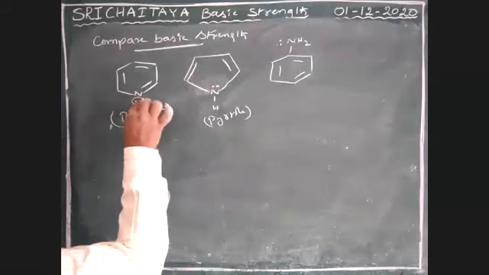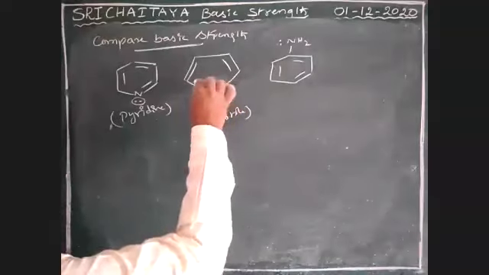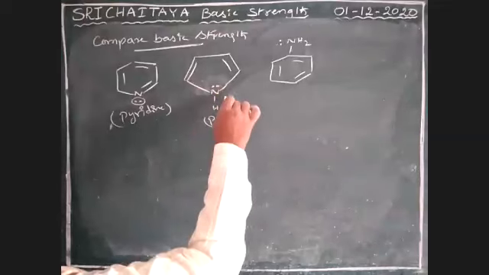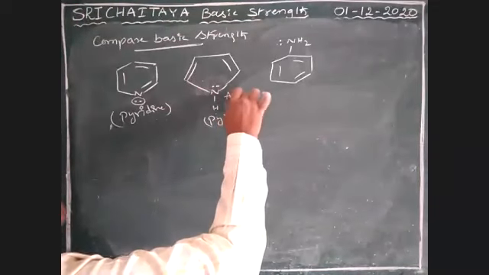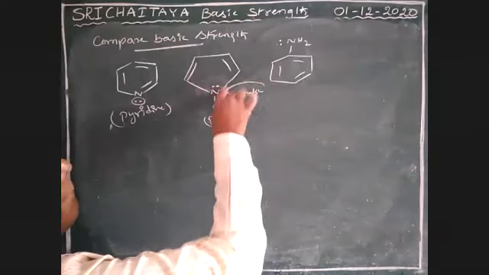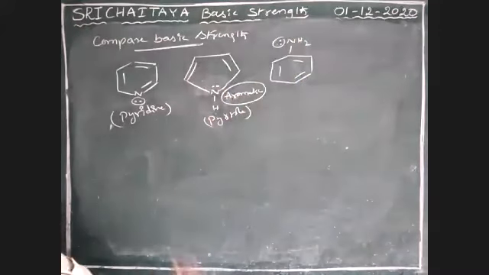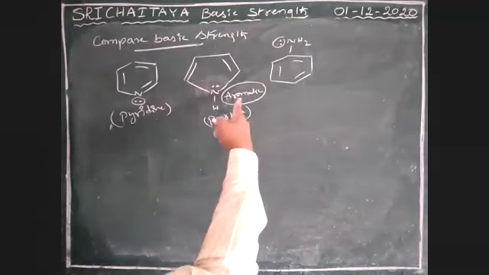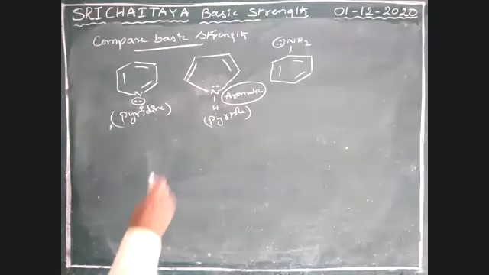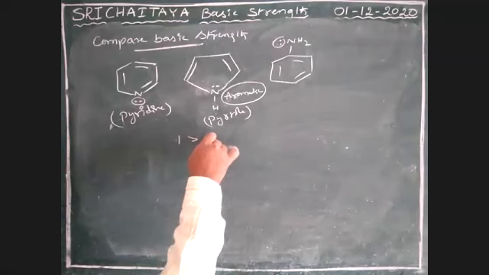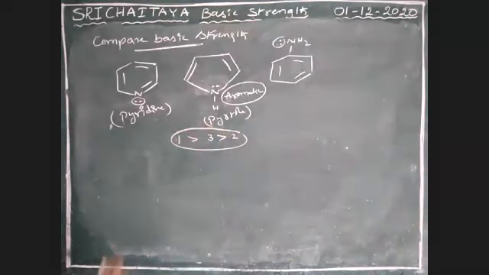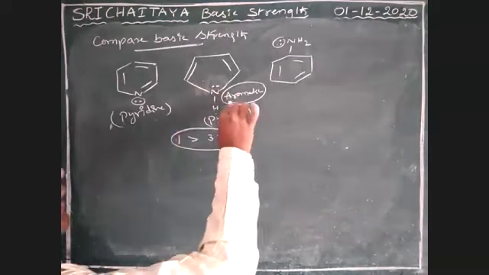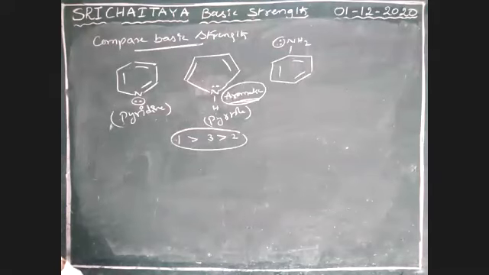Boys, this lone pair is not in resonance, but this lone pair is in resonance. This lone pair is also in resonance. This gives aromatic nature. It is aromatic. This lone pair is not in aromaticity. Therefore, this is quickly out. Next chance, this one. Therefore, the answer is 1 greater than 3 greater than 2. Because this lone pair is in resonance and at the same time aromatic, that lone pair is involved in aromaticity.